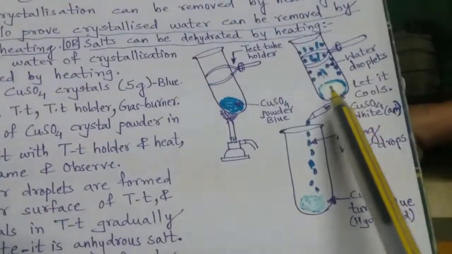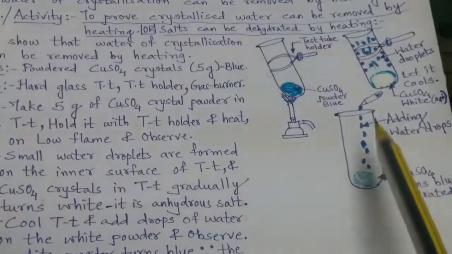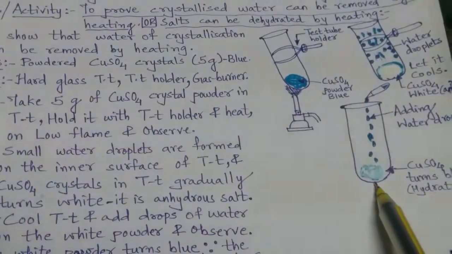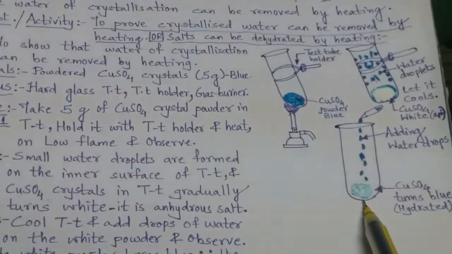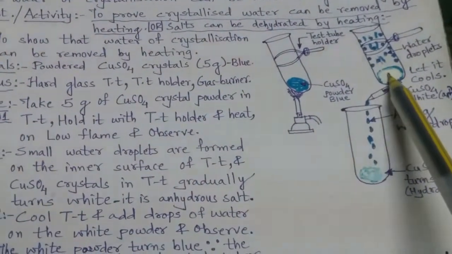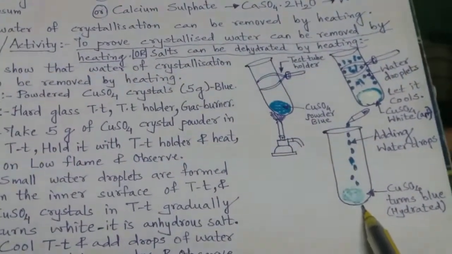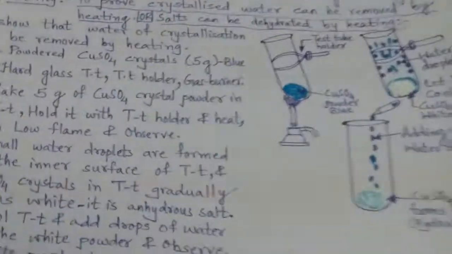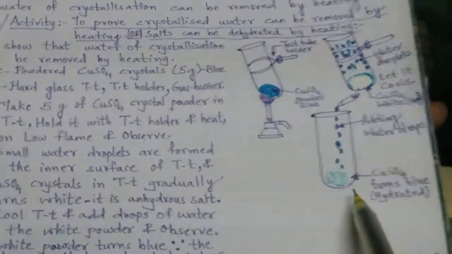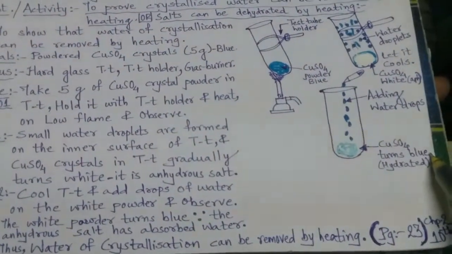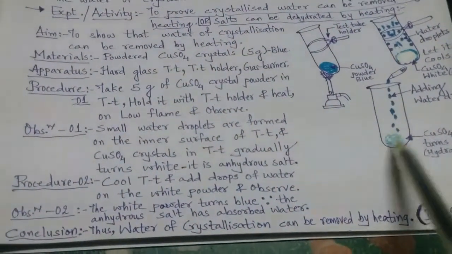Now we need to cool this and then add some water drops into the test tube on that white copper sulfate powder. Right? This white copper sulfate powder is here. We need to add water drops on it. What happens here? After some time you see gradually this copper sulfate which was white will now turn blue because it has absorbed water, and this is the water of crystallization.